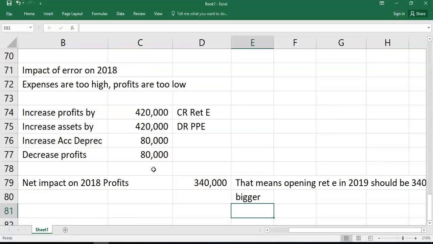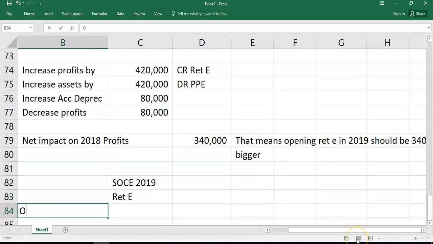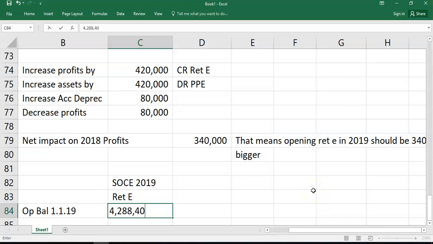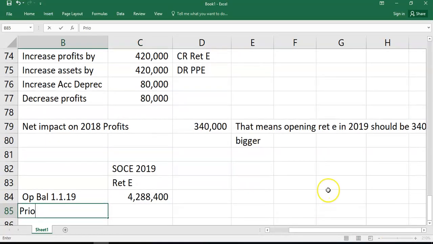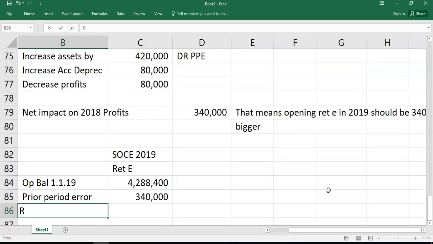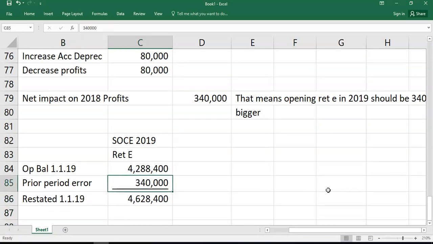It overcomplicates things. So if we look at our statement of changes in equity in 2019, the retained earnings column, your opening balance at the 1st of 1st 19, we're told in the question, was 4288,400, and you're going to say prior period error, and we're going to say that's a net impact of 340,000 positive, and you call that restated 1st of 1st 19, and that's going to be 4628. So that's nice and straightforward.